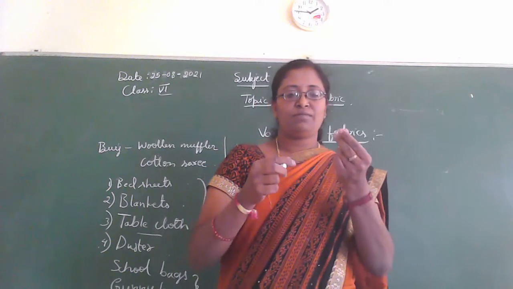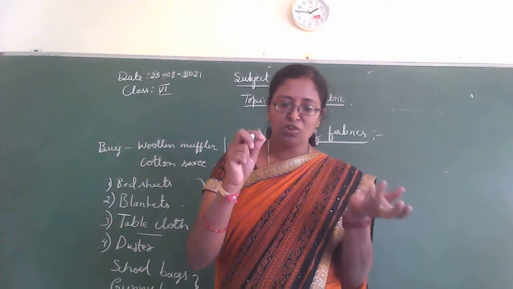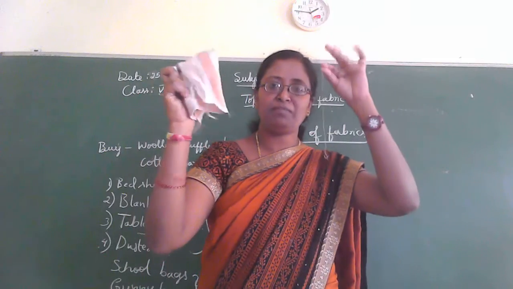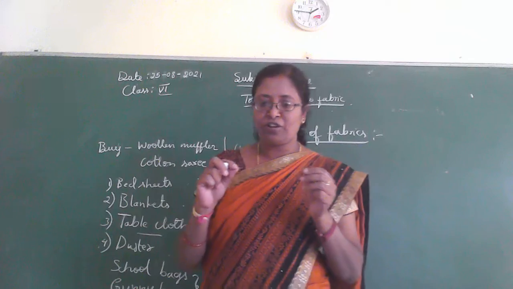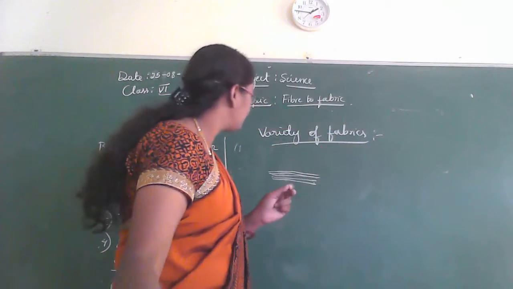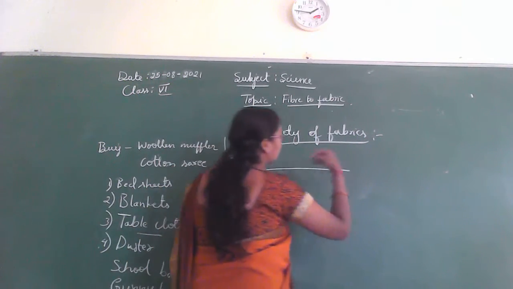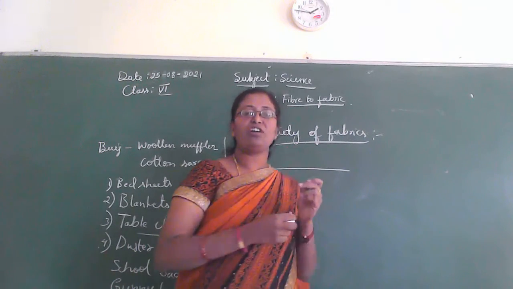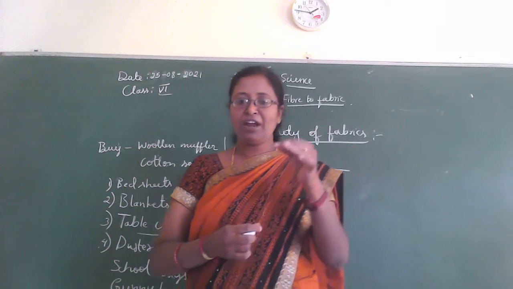So you have to take this thread or yarn, take out a yarn from this fabric, and place this piece of yarn on the table. Take one thread from that cloth and place this yarn on the table. Okay. So now press one end of the yarn.